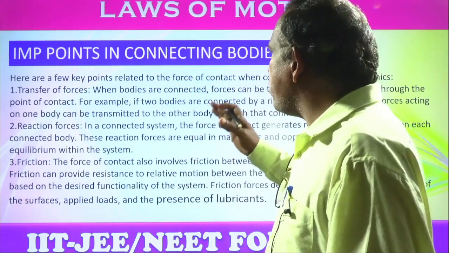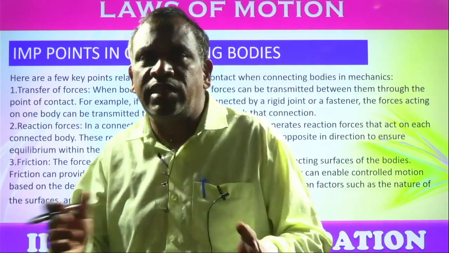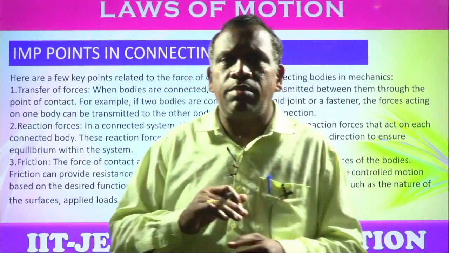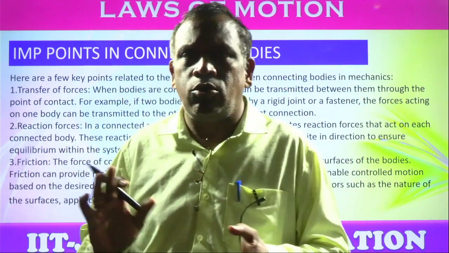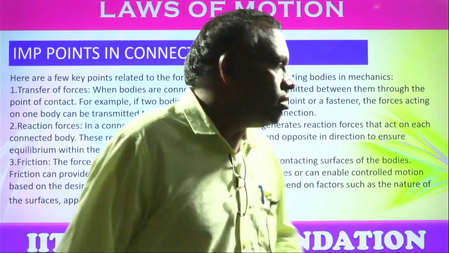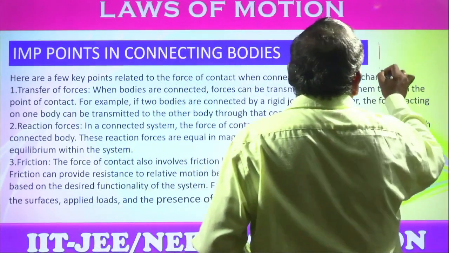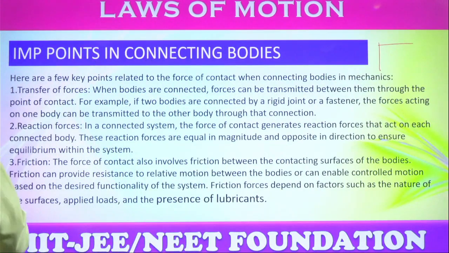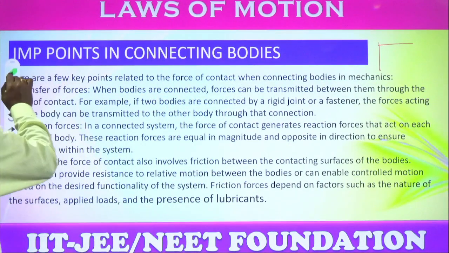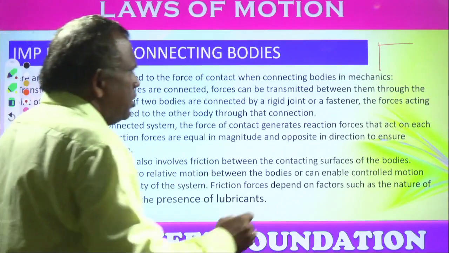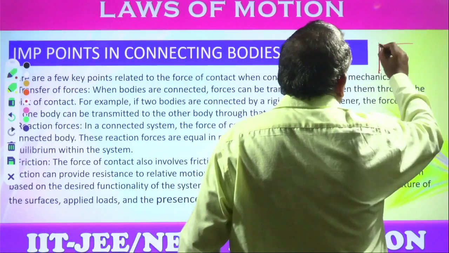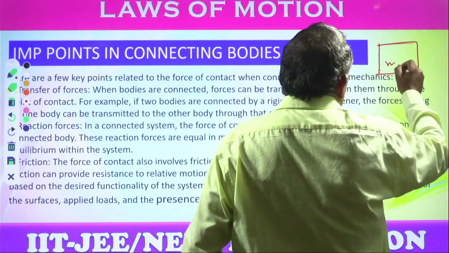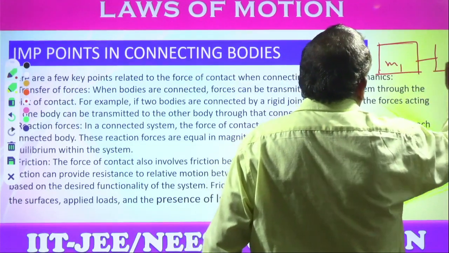The transfer of forces is when the bodies are connected, there is some force transferred. For example, if a body is connected with the help of a rope, let us take m1 and m2.